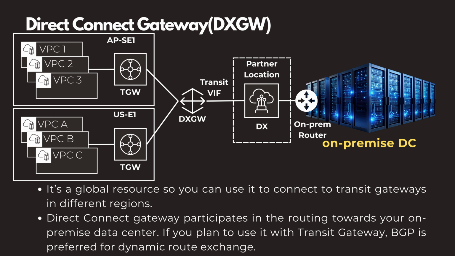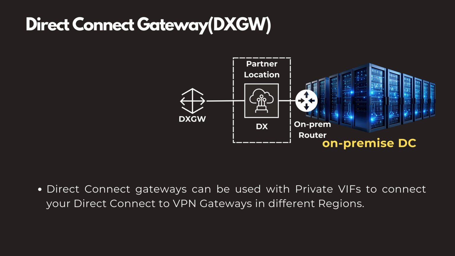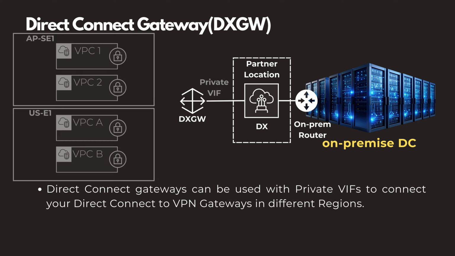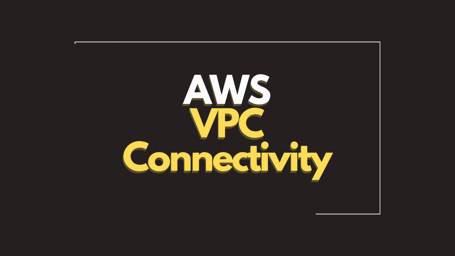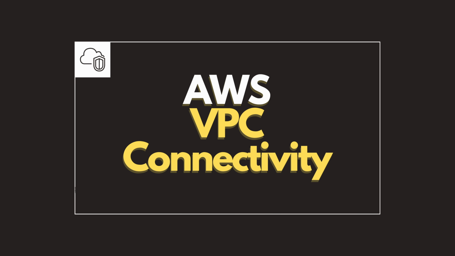Direct Connect Gateway participates in the routing towards your on-premises data center. If you plan to use it with Transit Gateway, BGP is preferred for dynamic route exchange. Also, Direct Connect gateways can be used with private VIFs to connect your DX to virtual private gateways in different regions. And that's it for VPC connectivity. If you want to learn more about transit gateway attachments, watch out for the next video. See you next time.